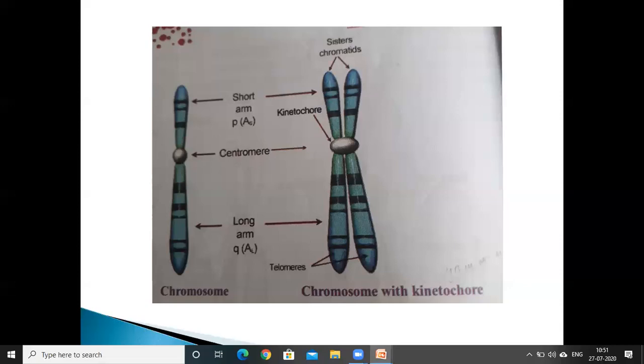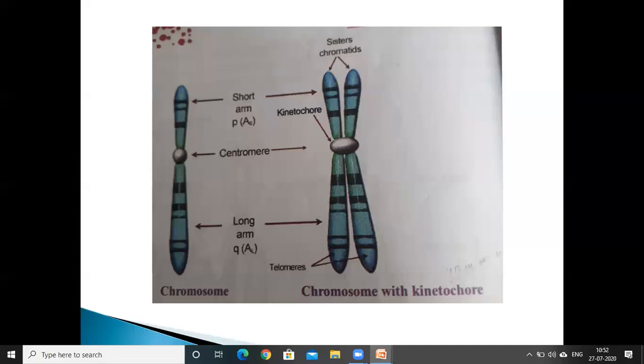These secondary constrictions are non-staining. They do not take stain when we expose these chromosomes to stains like aceto-carmine, and they are found at a constant location.